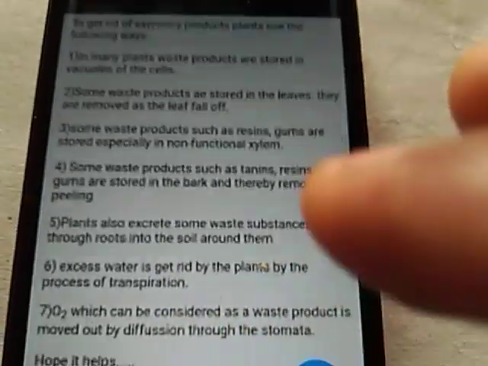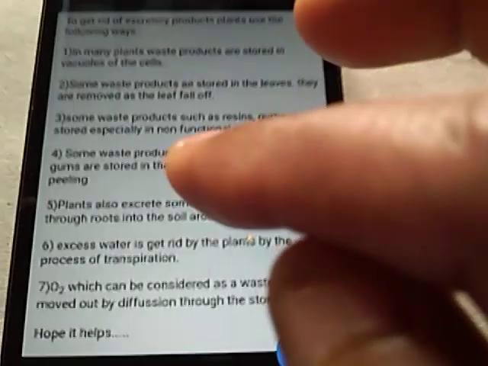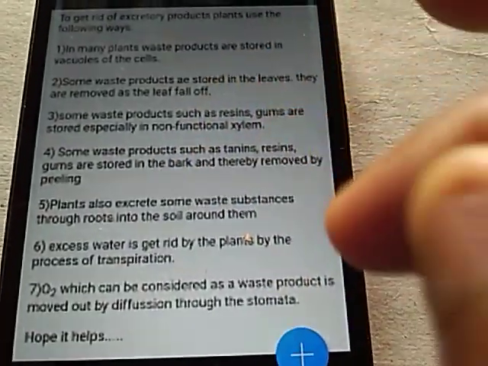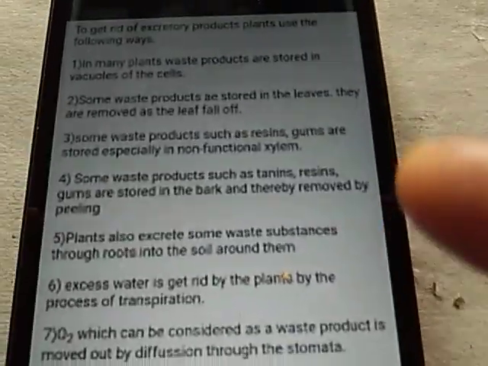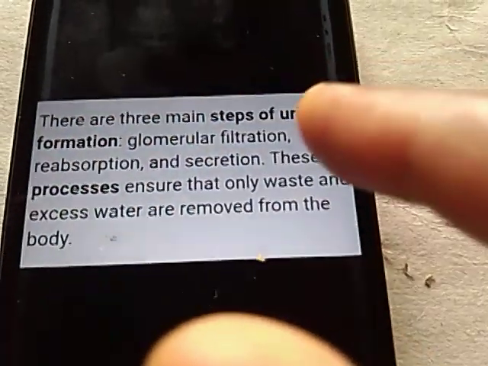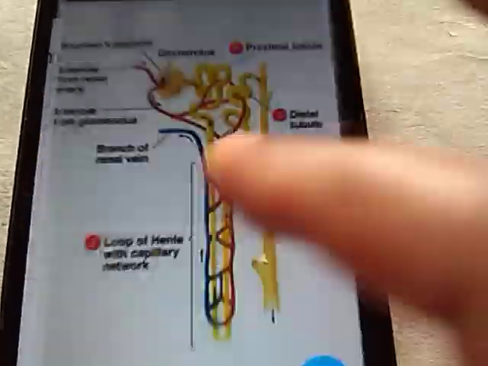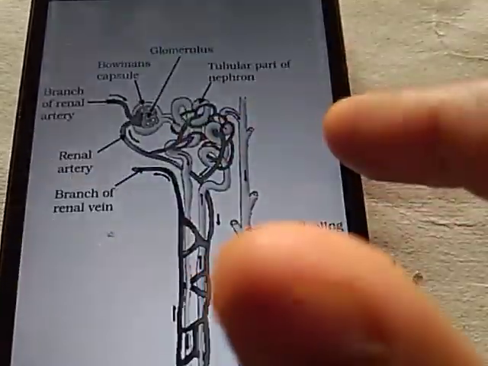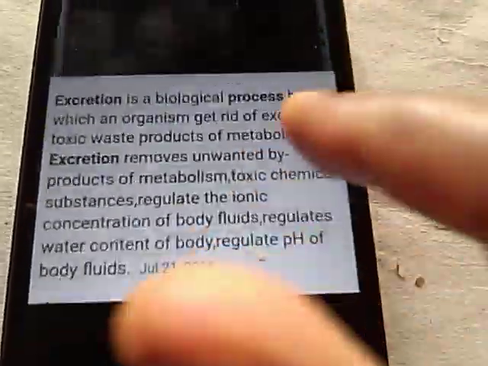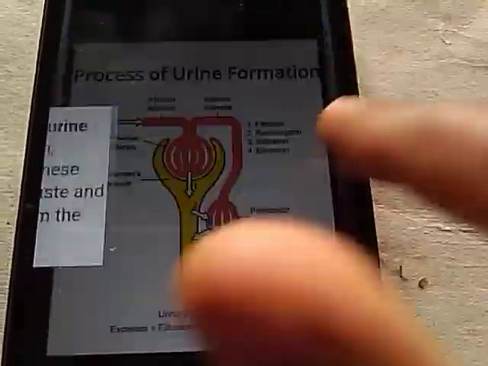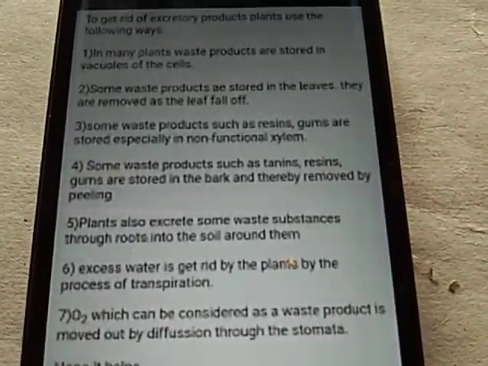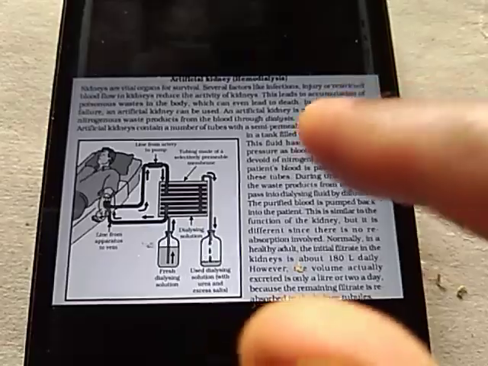So this is the process of excretion in plants, how they are getting rid of these waste materials. Okay, so excretion in plants, excretion in human beings, these you will study in this topic. And one topic also here, the artificial kidneys, you will also study in this section.